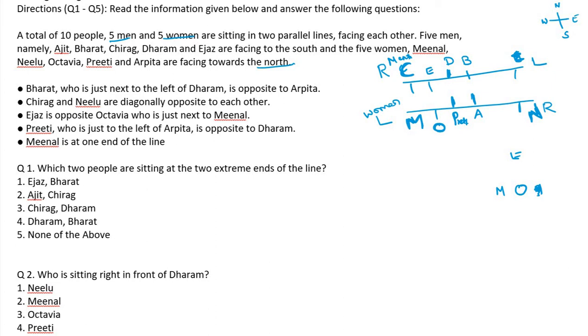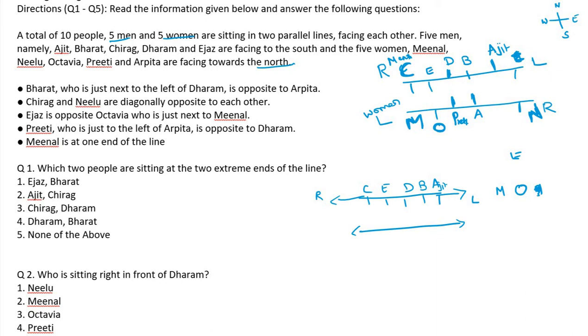1, 2, 3, 4, 5. So who is left here? Ajit. Because he is diagonally, means at the end only. We can't add here. So Ajit must be here. Ajit must be here. Okay. So we make it a clear diagram. C E D B, A Ajit. Okay, this is extended, this left side, this is right side. Then we can easily answer.